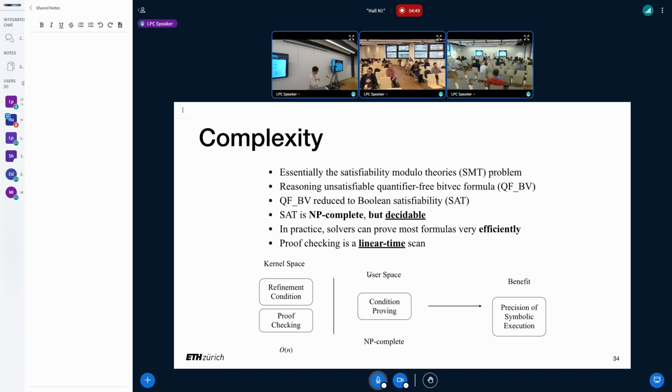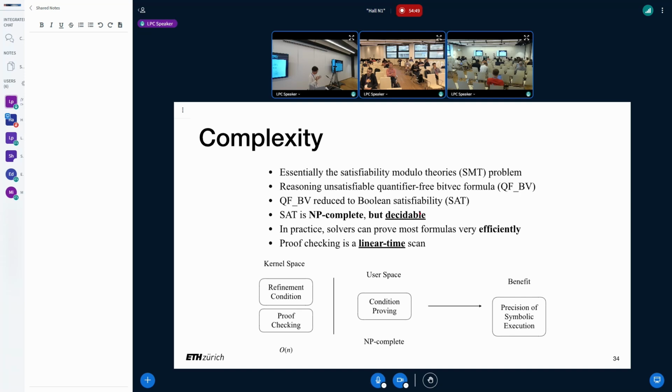So what does this mean? What is the complexity here? We give the refinement condition to user space. And to reason about this condition, this is essentially a satisfiability modulo theories problem, an SMT problem. All we need to use is quantifier-free bit vector, and this theory is reduced to Boolean satisfiability. The SAT problem is complete, but it's decidable. That is, for every refinement condition we give to user space, theoretically, they can produce a proof for us.